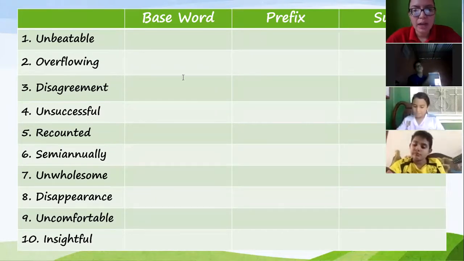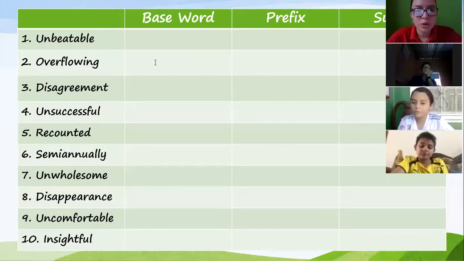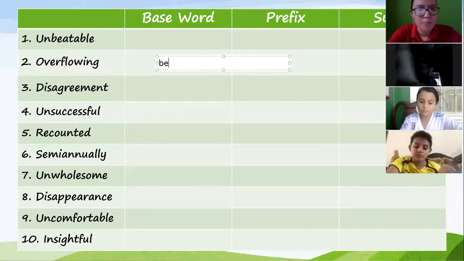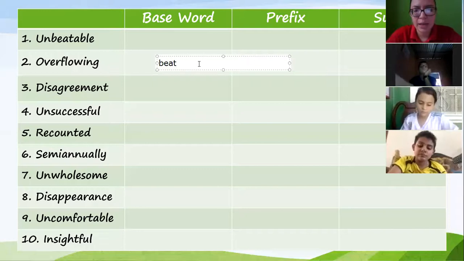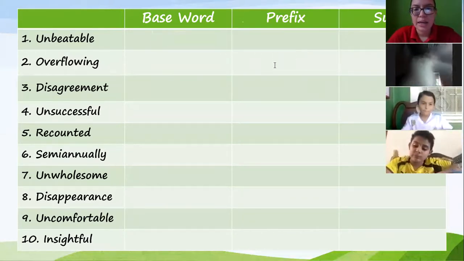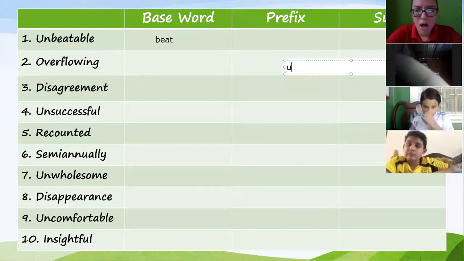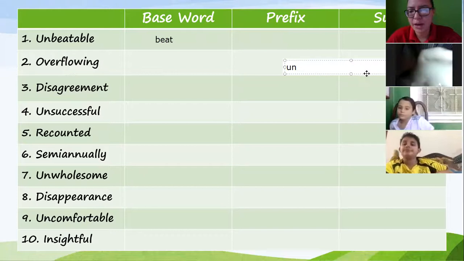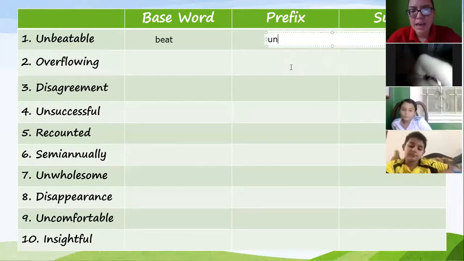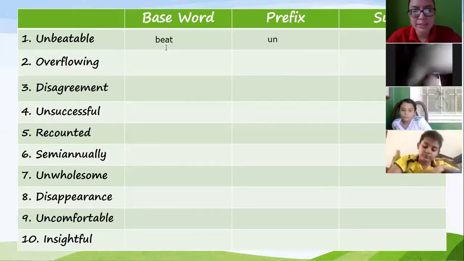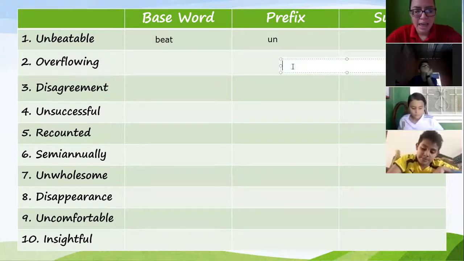I'm going to give you one example. My base word is beat. That is my base word, beat. My prefix is un. That is my prefix. And my suffix is able.